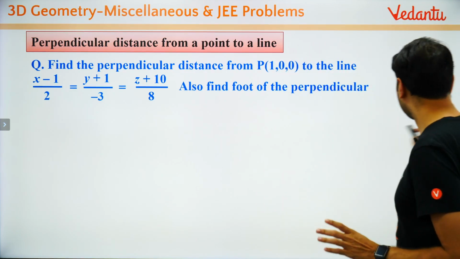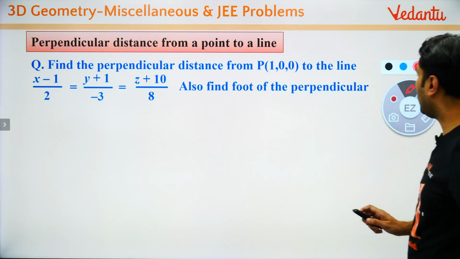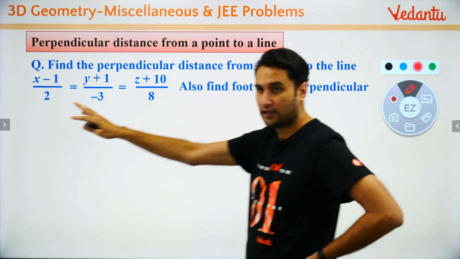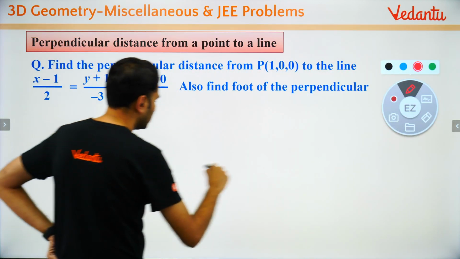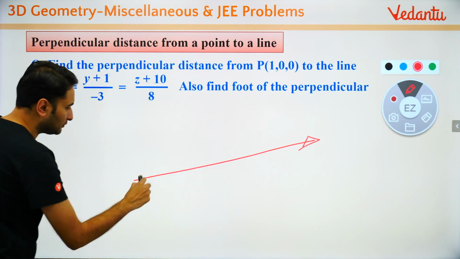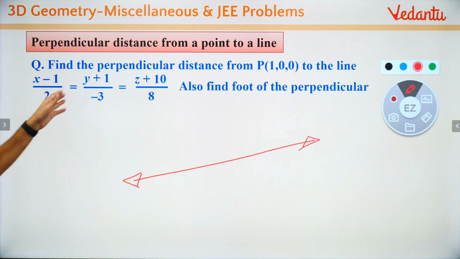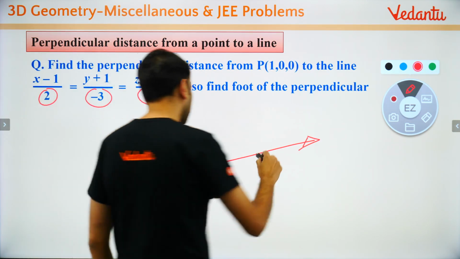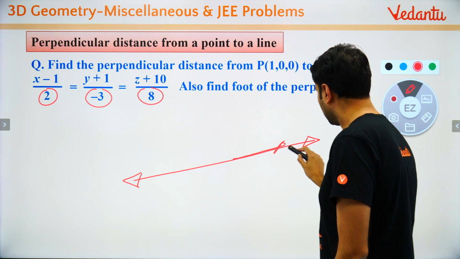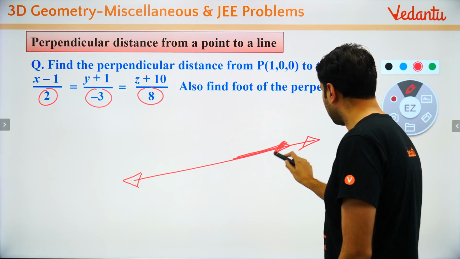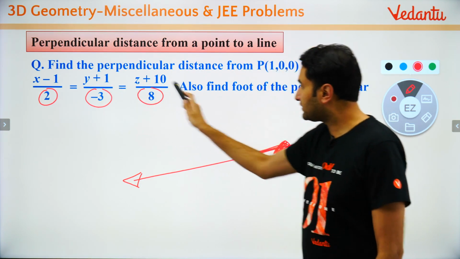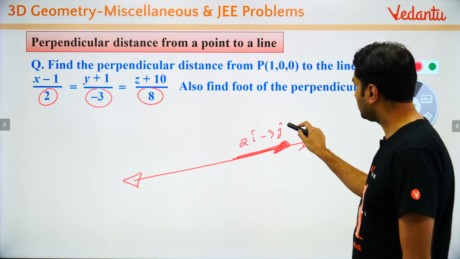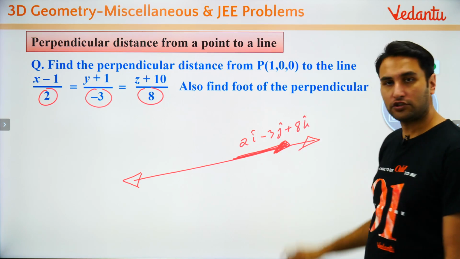हाँ आ जाओ, आई होप यू हैव सॉल्व द प्रॉब्लम. नाउ आई विल जस्ट क्विकली रिवाइज इट. Find the perpendicular distance from the point P to the line this. So what you know, very quick. So you have a line. Now speed is important because the method is very simple. So what does this represent, bachcho? This represents the direction of the line. So the direction of the line is represented by 2 minus 3 8. So this direction is 2i minus 3j plus 8k. This is the direction of the line.